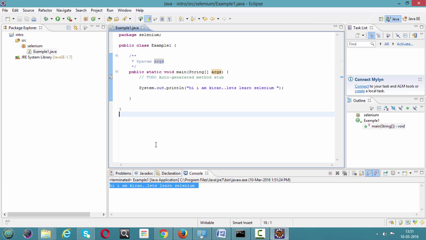But this project you are looking at, the project called intro, doesn't know Selenium yet. We haven't downloaded Selenium yet. It's just a simple Java program that I have executed, right? It's a simple editor that you are seeing on the screen. Now the very important task. Let's talk about Selenium now. Let's download the Selenium jars and see how to configure them with this project. Okay, perfect.